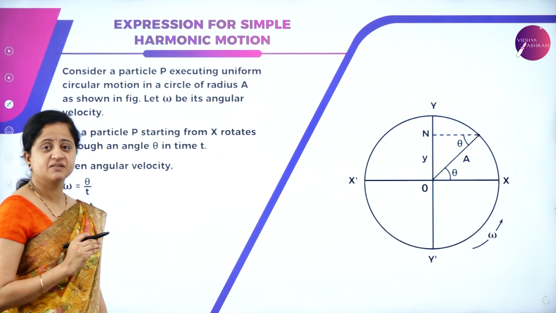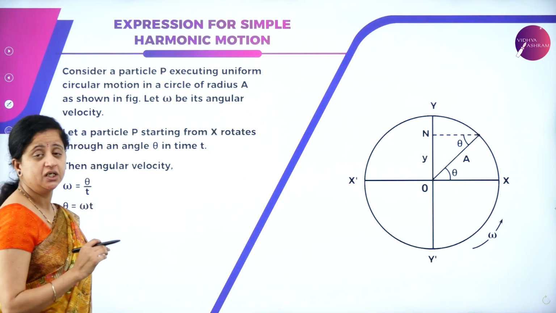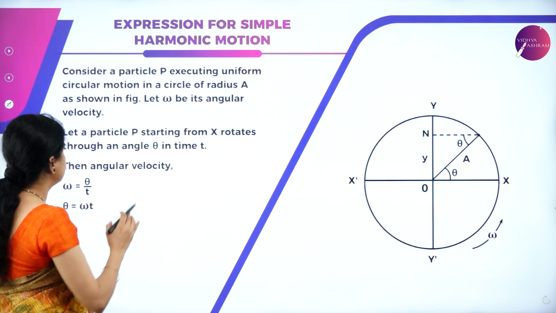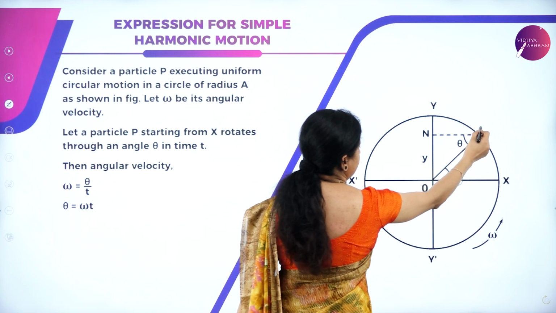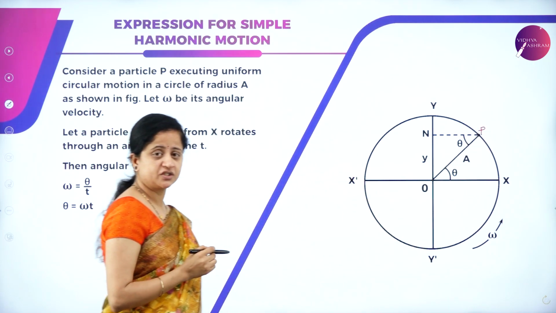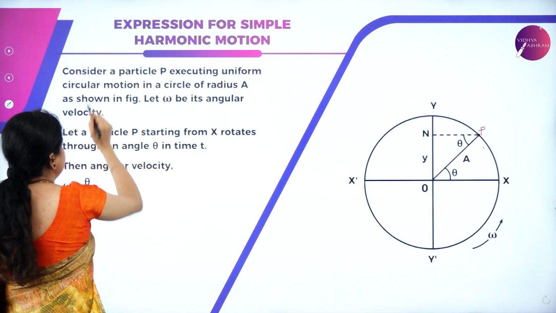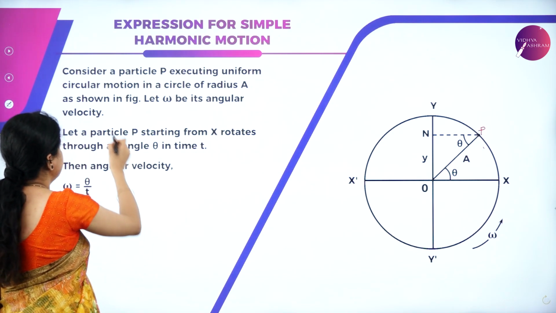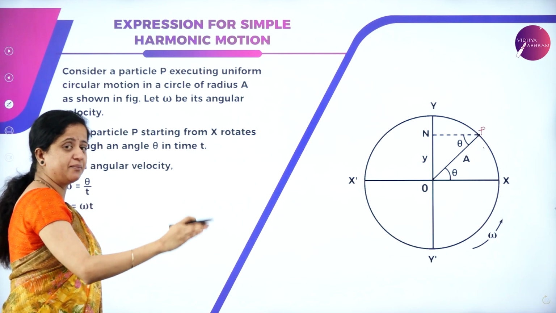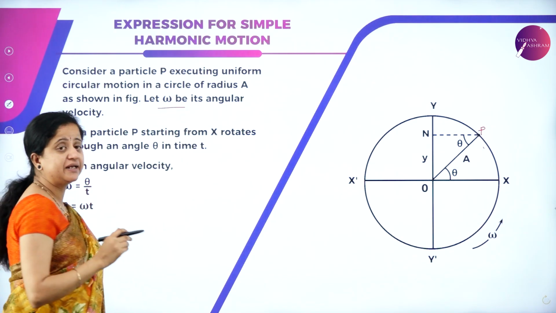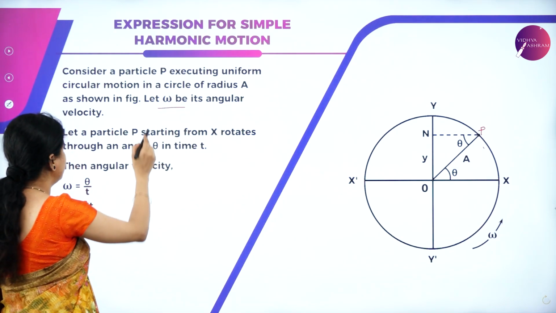Now let us write the expression for simple harmonic motion. To write the expression, let us consider a particle P which is executing uniform circular motion in a circle of radius A, as shown in the figure. It is moving in a circular path, and hence it has an angular velocity given by omega.